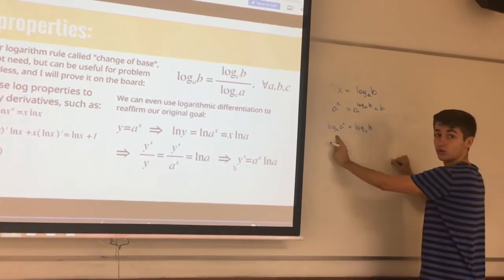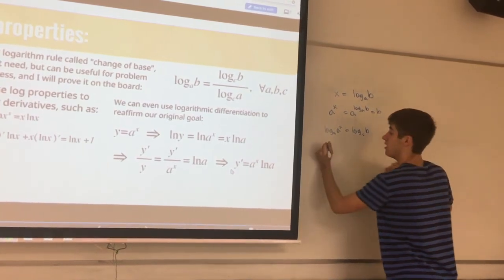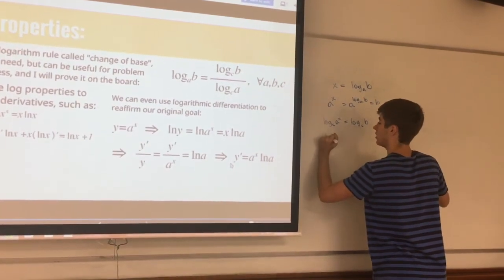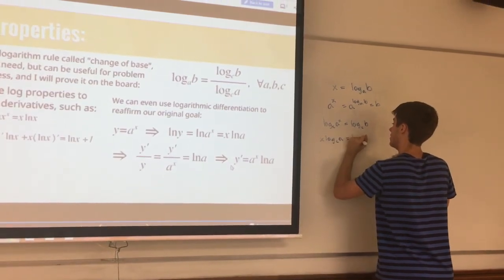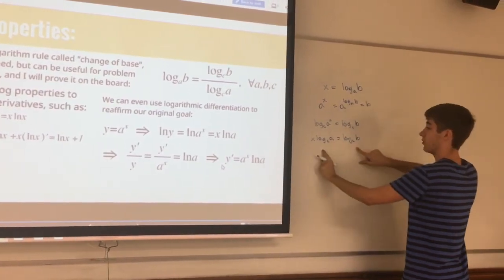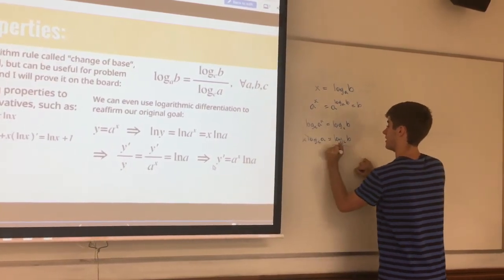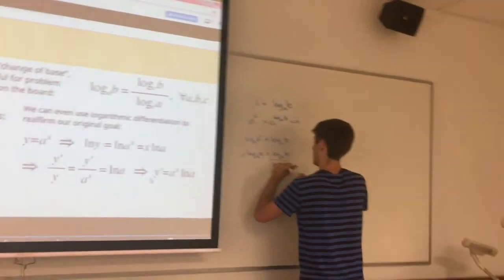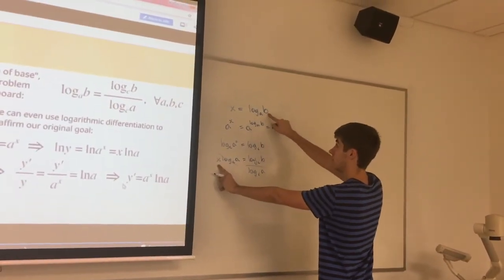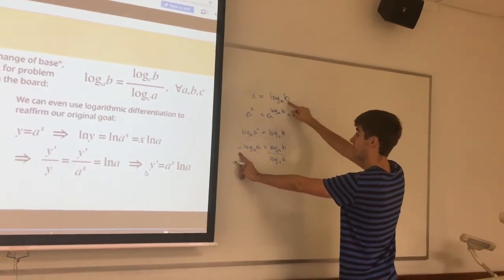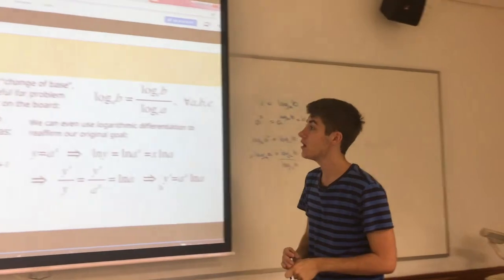Now remember your power rule. I can bring this exponent down in front from the power rule we proved before. And so this is x log base c of a equals log base c of b. Now we can divide both sides by log base c of a. So I'll just cross it out there and I'll write it down here. And we have that x is equal to this over that. And remember, x is log base a of b, and now we've proven that it is the rule that we just said before. So we have that rule now.